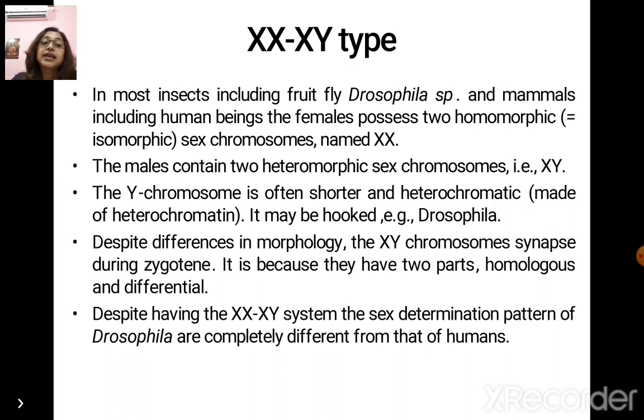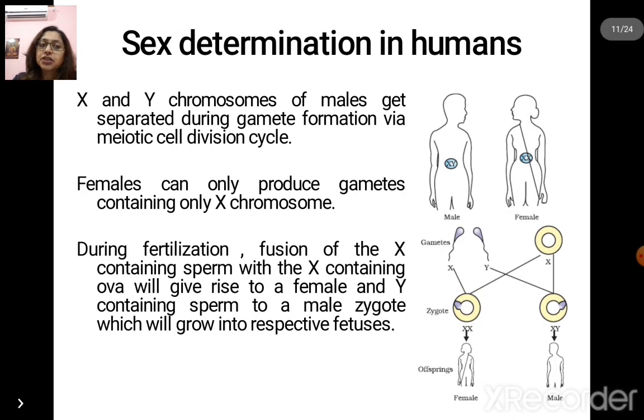Despite having the XX-XY system of sex determination, the pattern in Drosophila is completely different from that of humans. The sex determination process as is operative in humans, let us see that. On your screen you can see that there are two figures. One is the figure of the male, where you can see the presence of the X and Y chromosomes in the gonadal cells, and the females containing the gonadal cells with the XX composition.